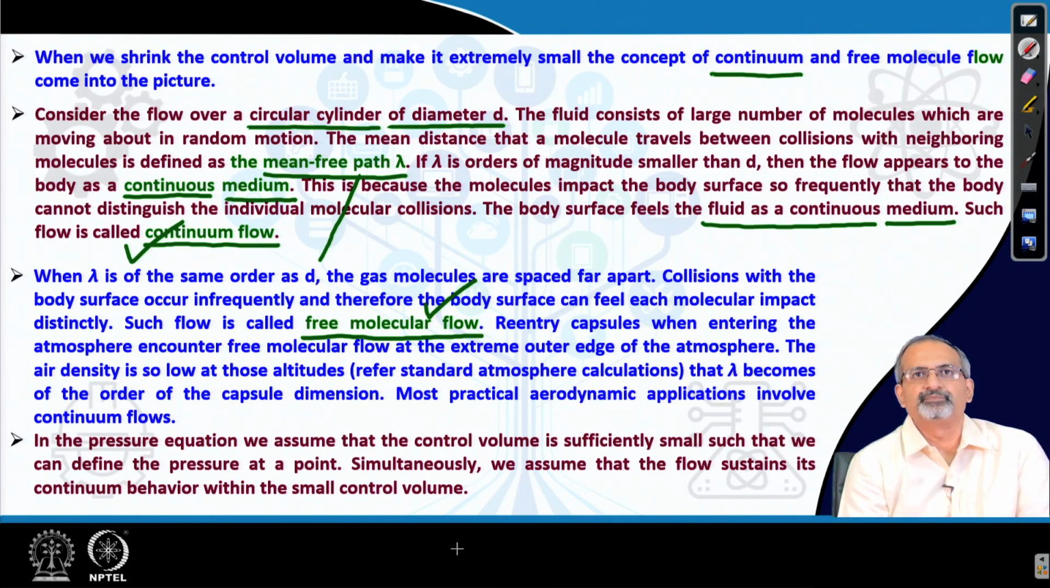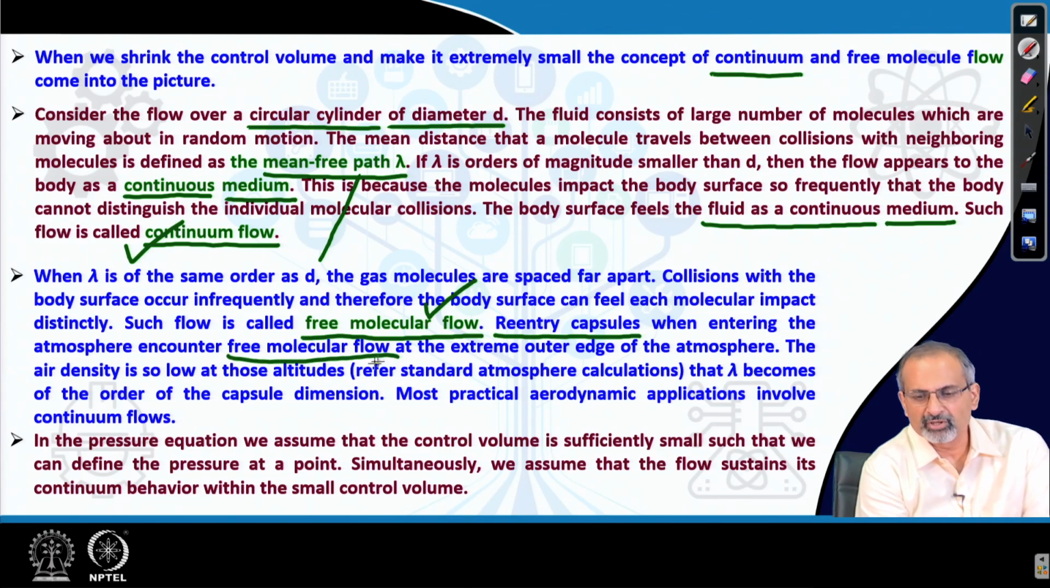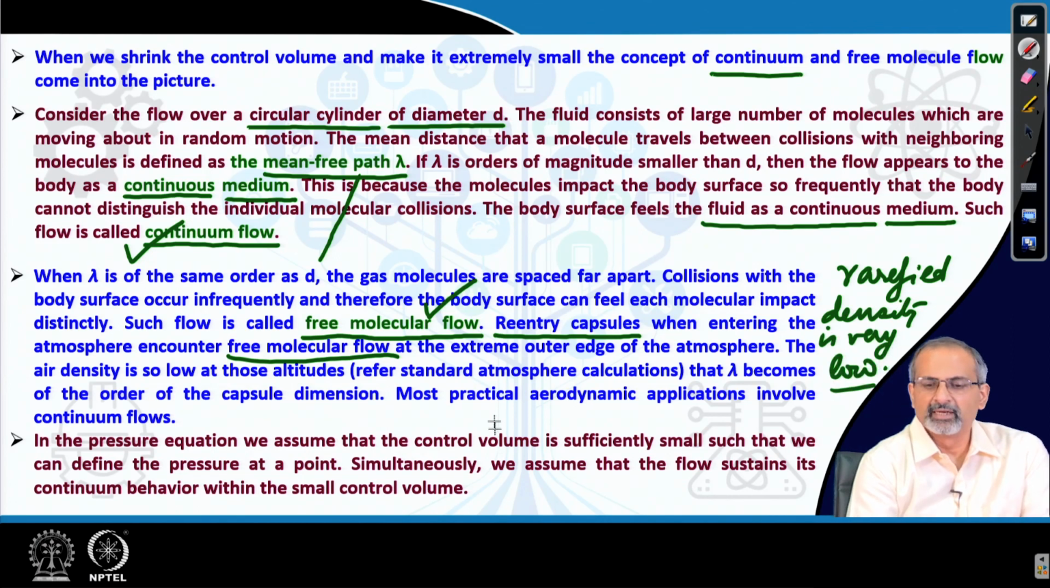Now, in aerodynamics, we know that there are re-entry capsules which enter the atmosphere when they complete a space mission and are coming back to the earth. So, at that time they are entering the atmosphere and they encounter free molecular flow, because at the outer reaches of the atmosphere the medium is extremely rarefied. That means the density is very low. So, if that happens, then we have a free molecular flow situation.